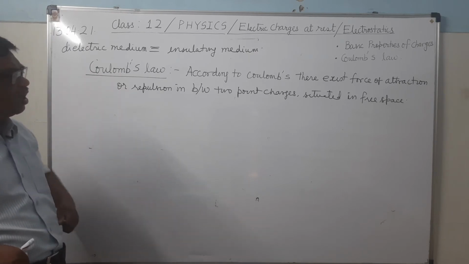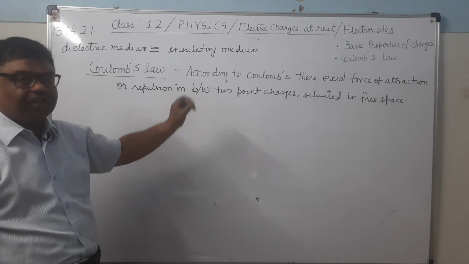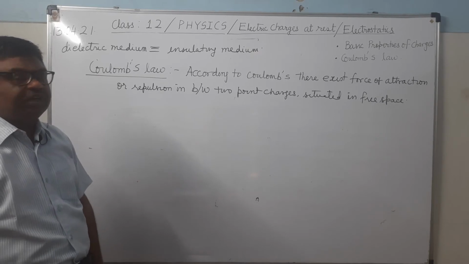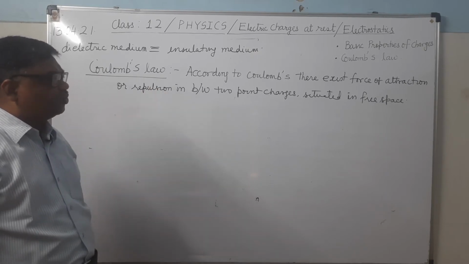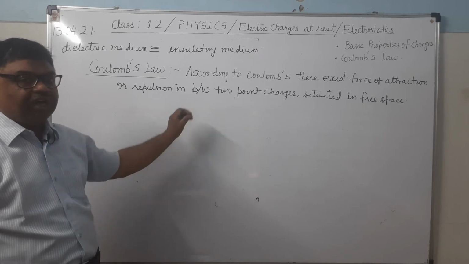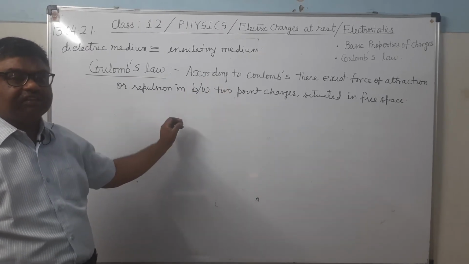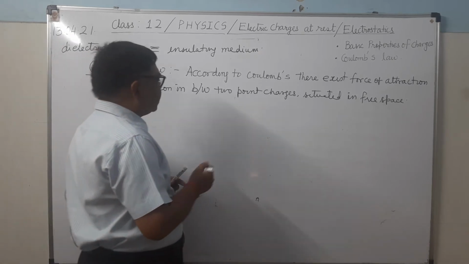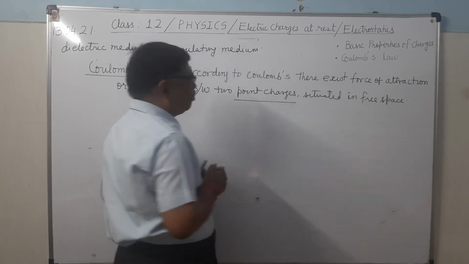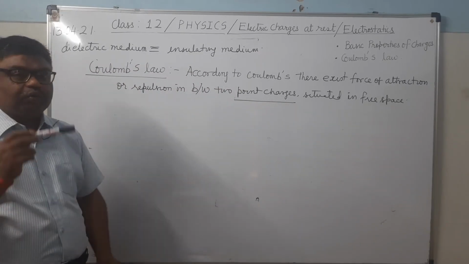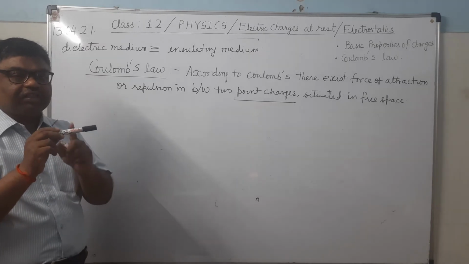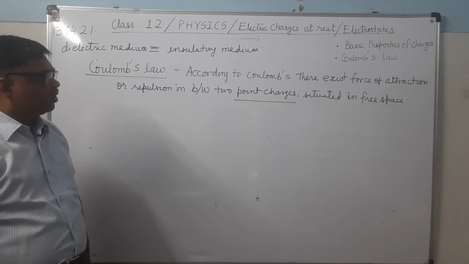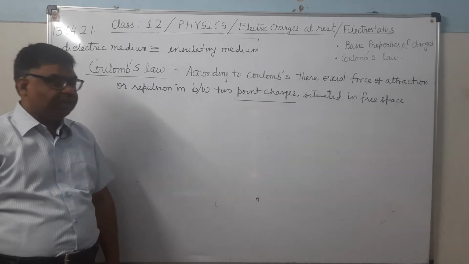Coulomb's law was originally defined for charges situated in vacuum, in free space. Unlike charges attract, like charges repel. It was defined for point charges, meaning the charge is not distributed over the whole body but concentrated at one point.